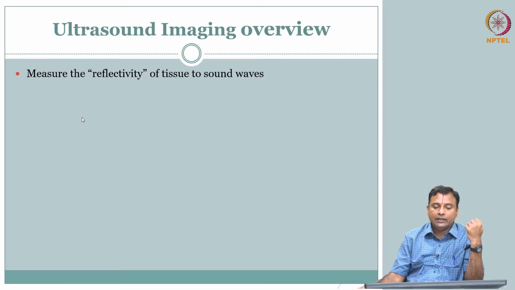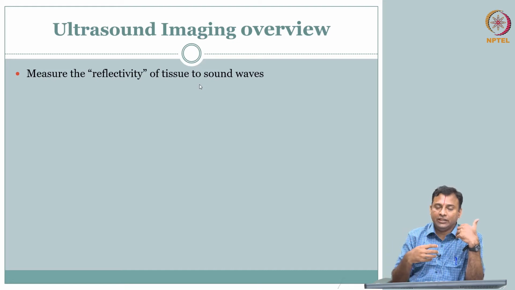Remember, in X-ray based modalities we talked about attenuation, how the body attenuates X-ray energy, and the distribution of that is what we were trying to capture.